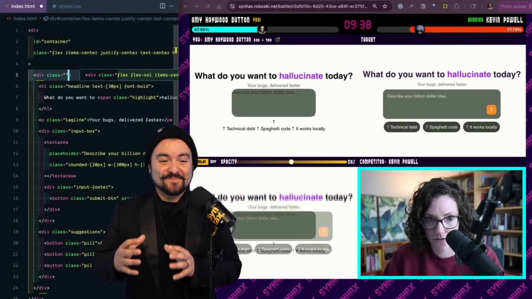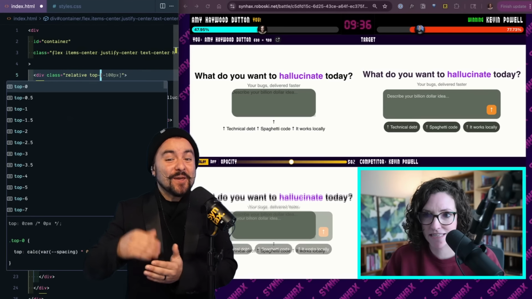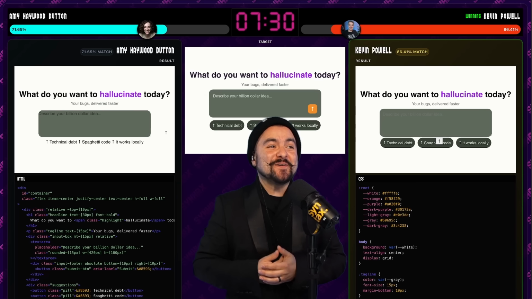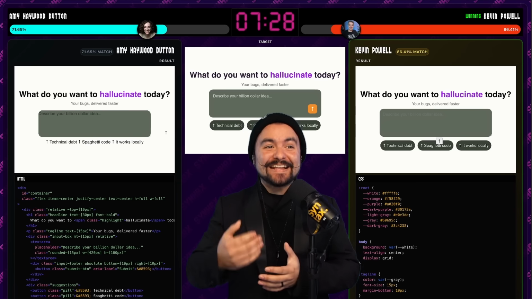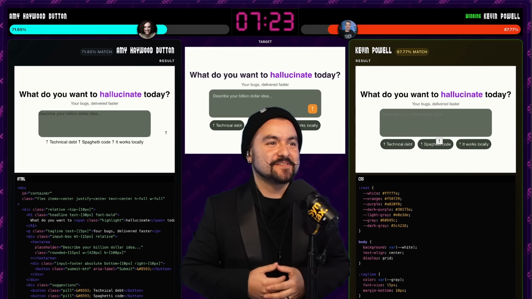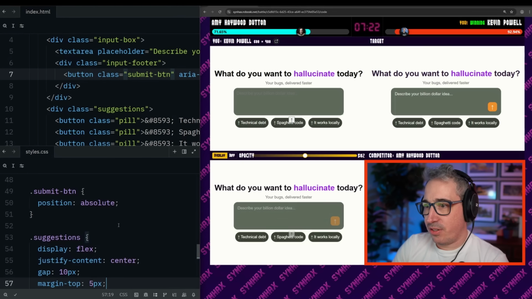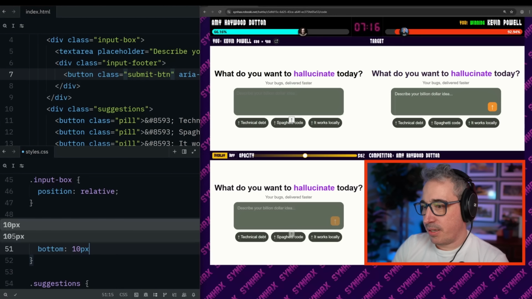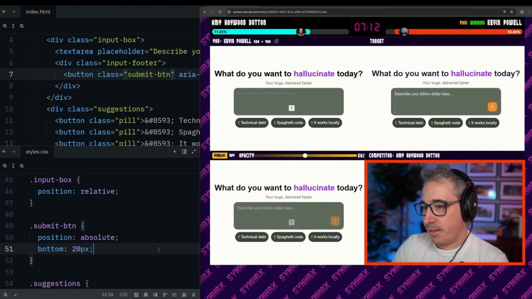And again, this is one of the first competitors that's using this approach, which is the exact approach used in the target layout. There we go, Amy with 71%. But at the same time, Kevin with 86%. This is such a close game, only 7.5 minutes left. Nice. Okay, I think all I have to do is the button, submit button. Position absolute, bottom 10 pixels, 20 pixels. And then the right is 20 pixels.